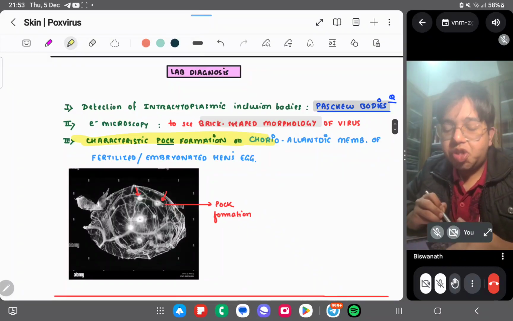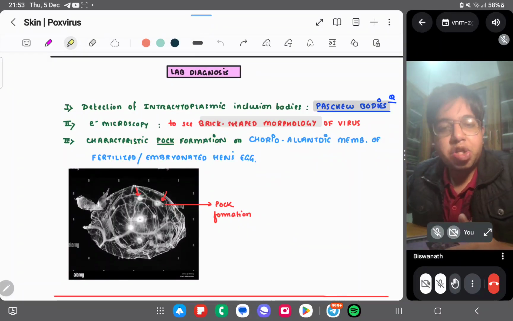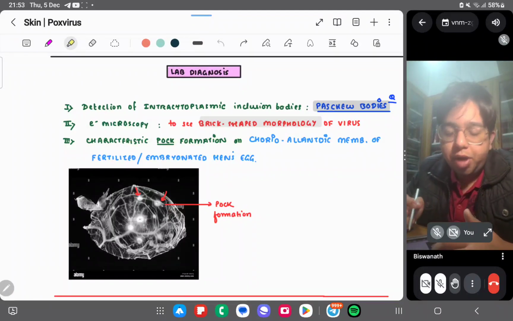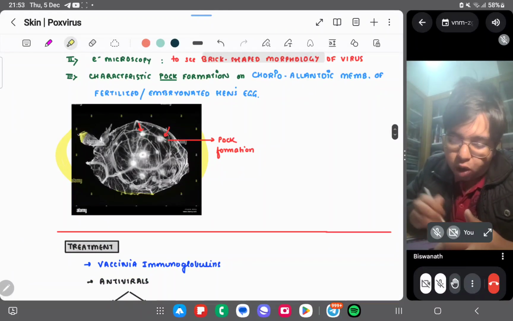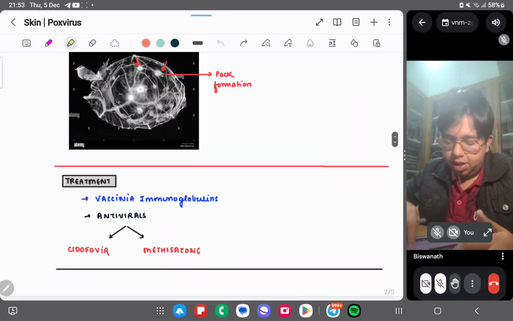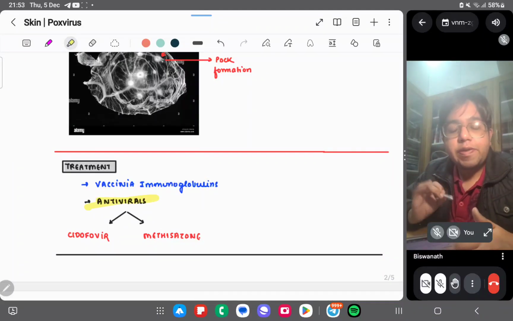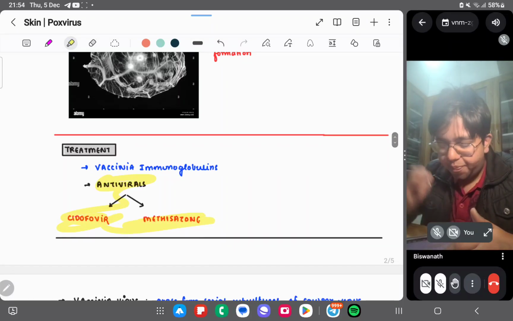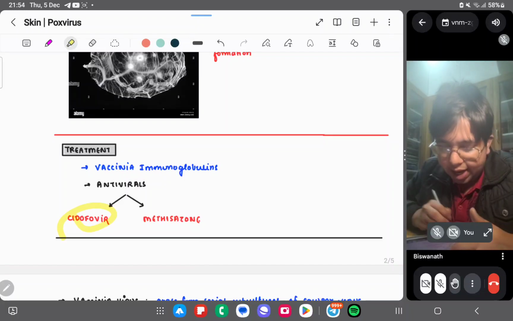Characteristic pock formation: when we have a viral inoculation on chorioallantoic membrane, it produces characteristic pocks on fertilized or embryonated hen's egg. This type of pock formation is there. And treatment: we have vaccinia immunoglobulins and antivirals like cidofovir and methisazone. Cidofovir is the antiviral. Remember this.